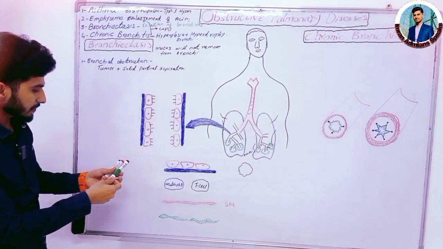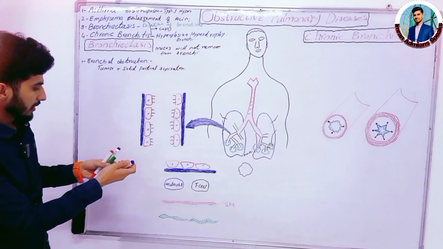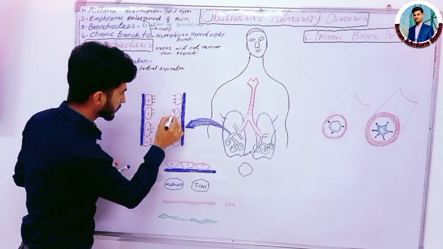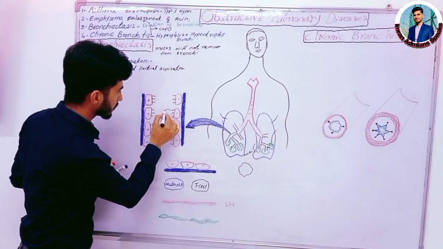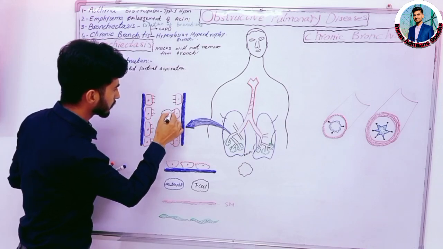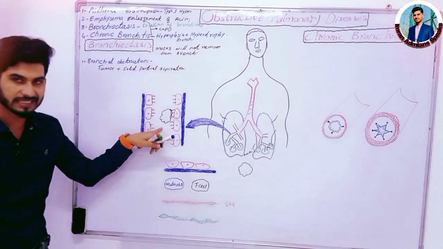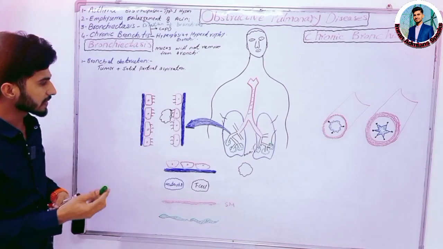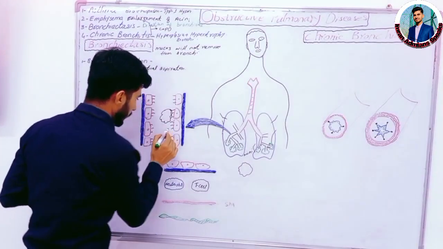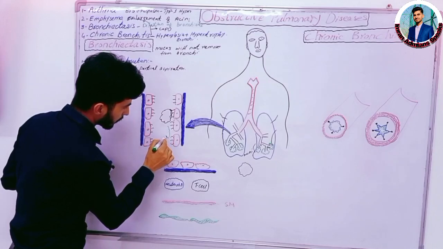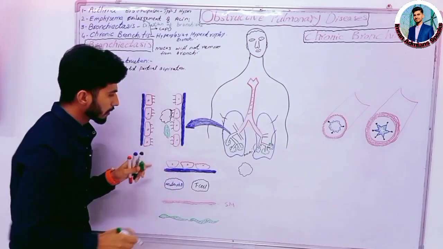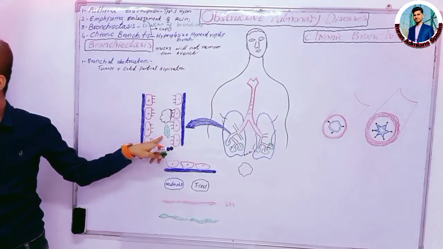Now what happened? If there is any tumor present here, if the tumor is present inside the bronchioles, then the mucus will not be removed from the bronchioles.